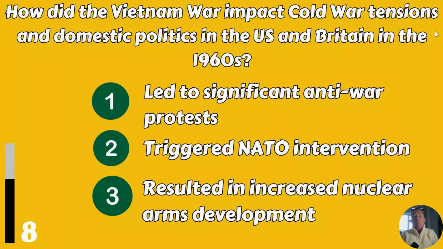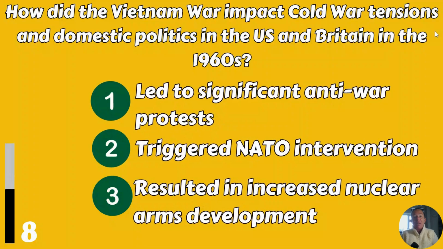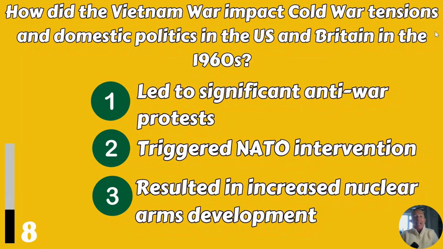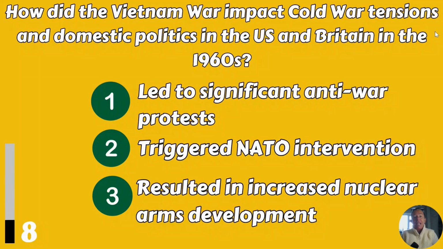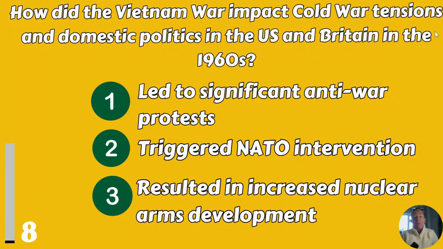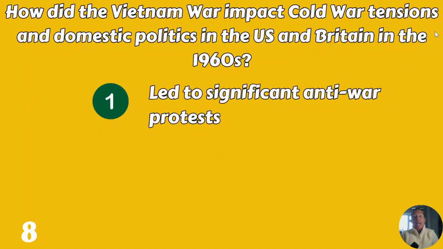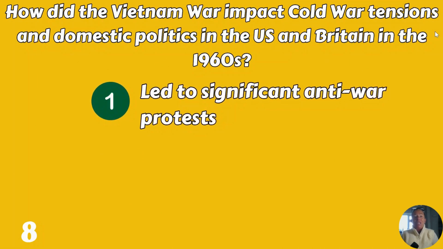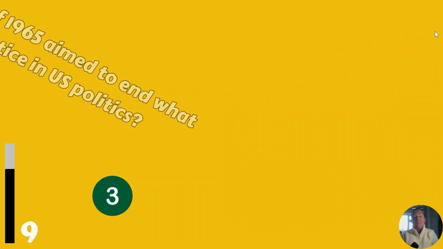How did the Vietnam War impact Cold War tensions and domestic politics in the US and Britain in the 1960s? It led to significant anti-war protests, it triggered NATO intervention, or resulted in increased nuclear arms development? It led to significant anti-war protests.